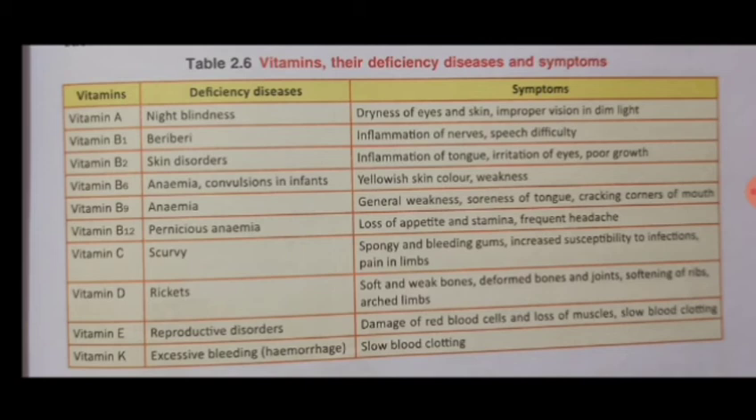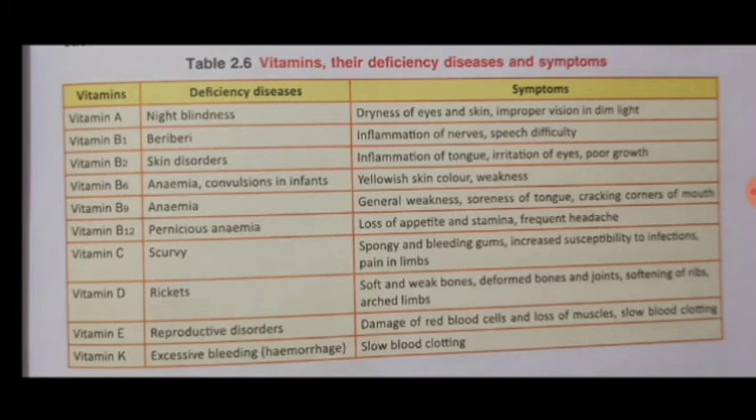Then we are having vitamin C. Its deficiency causes scurvy, and vitamin D, it causes rickets. Then we are having vitamin E, it causes some reproductive disorders, and then vitamin K, it causes effect on blood clotting.